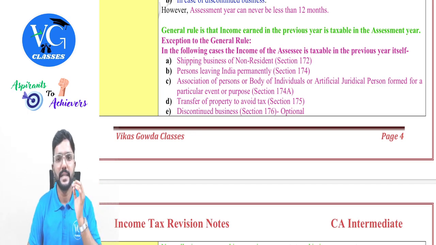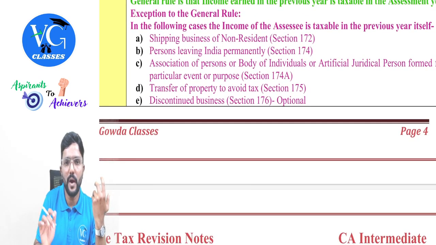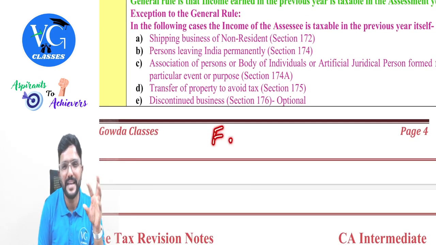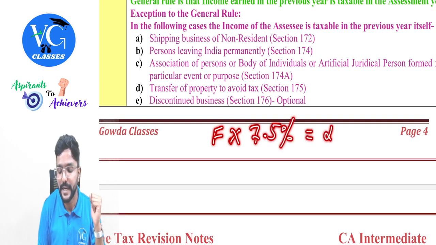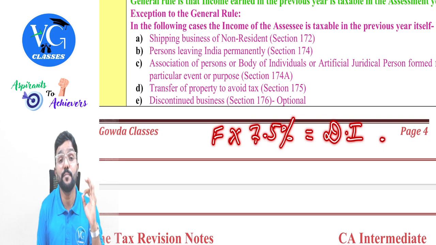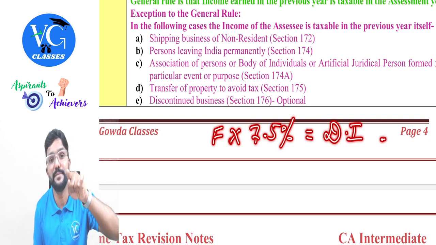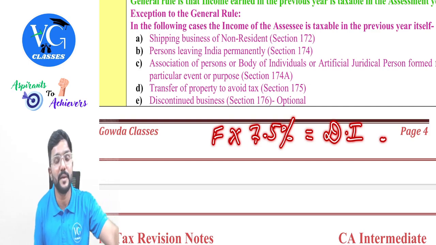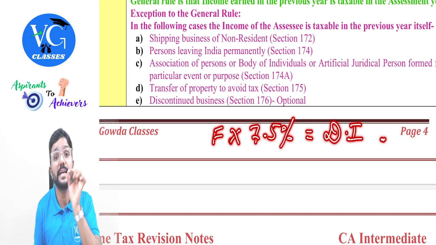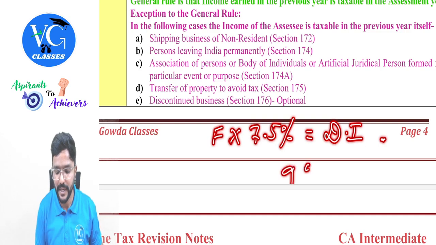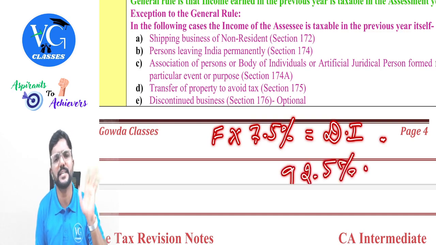Clear? Yes. In that case, their presumptive income will be considered, not the actual income. Sir, what is presumptive income? Whatever freight they earn from carrying passengers, goods and livestock from an Indian port, 7.5% of that will be considered as deemed income, guys. Please be careful. 7.5% is not the tax rate. 7.5% is considered to be the income. That means the remaining 92.5% is allowed as expenses.